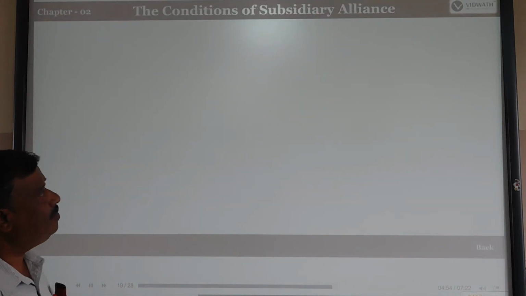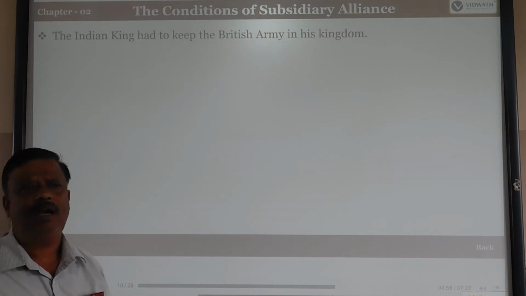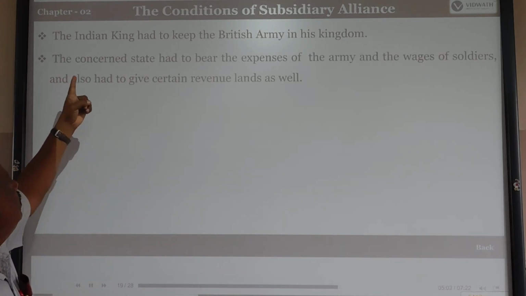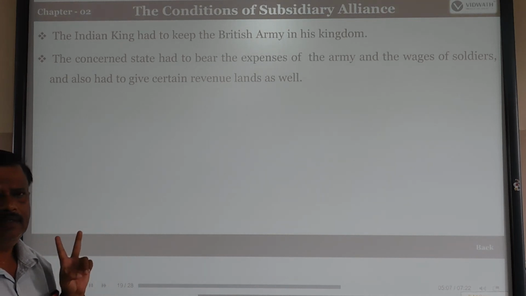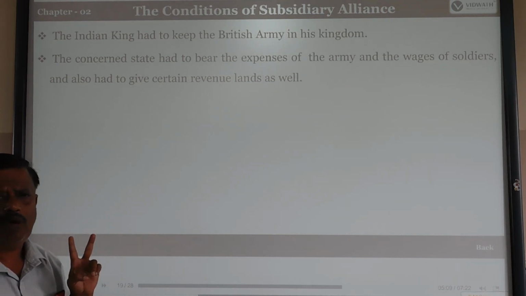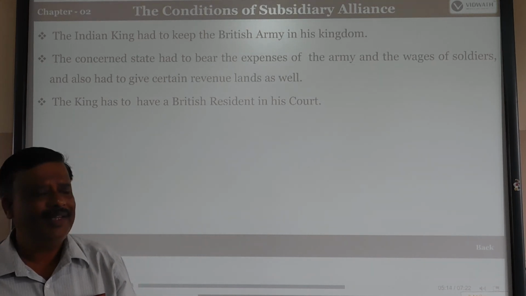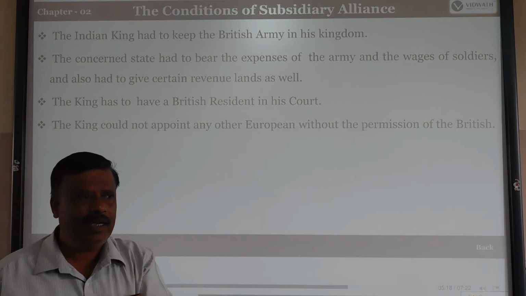The conditions of subsidiary alliance. A question may be asked in your examination: what are the conditions of subsidiary alliance? See, one by one. The first point: the Indian king had to keep the British army in his kingdom. Those who entered into the subsidiary alliance, the provincial kings, had to keep one British troop in their kingdom and be protected by it.